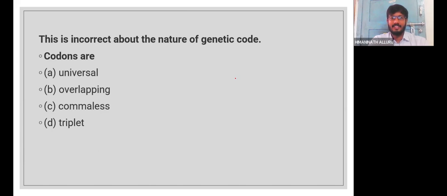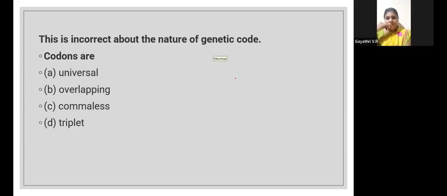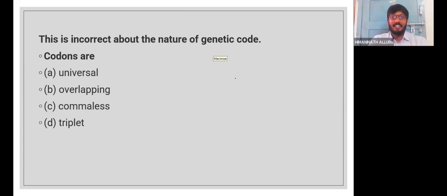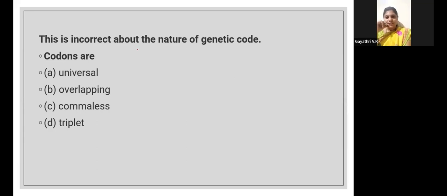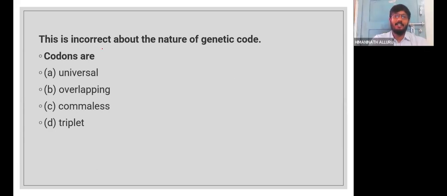Yes. Not Kamal overlapping, Sir. Overlapping is incorrect. Yes, its answer is B, overlapping. Yes, it's incorrect. The question is about incorrectness, so all the others are correct. Universal, Kamales, triplet, only overlapping is the wrong answer.